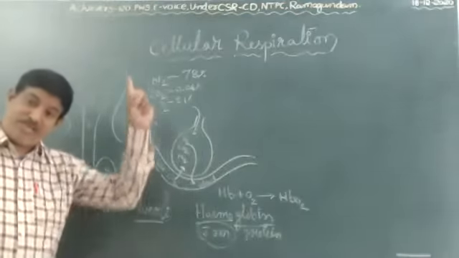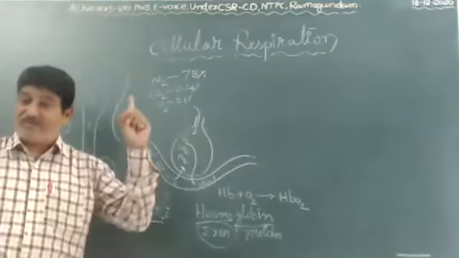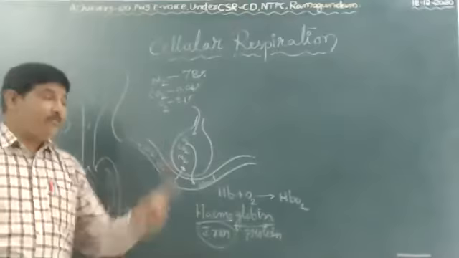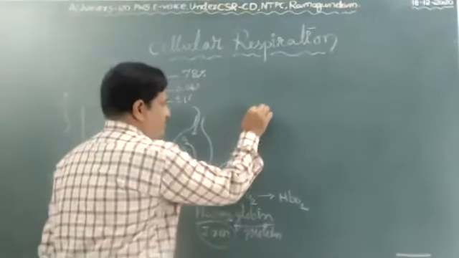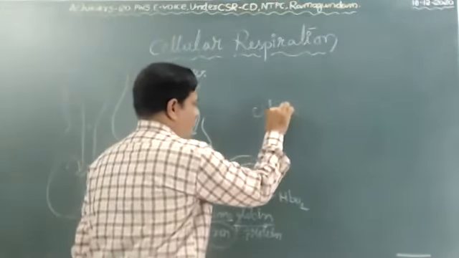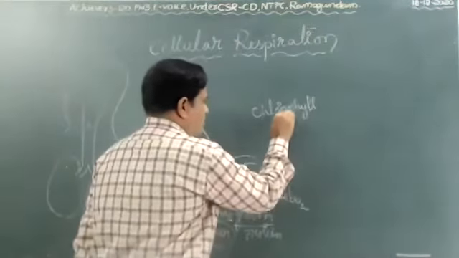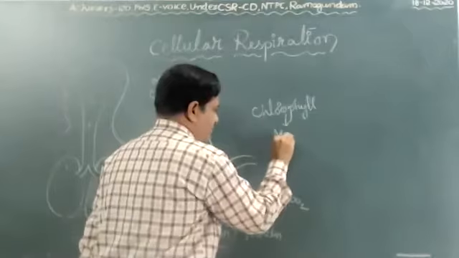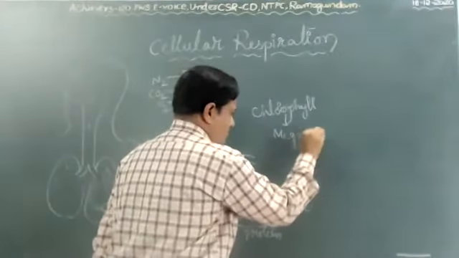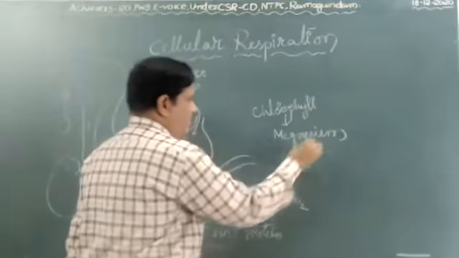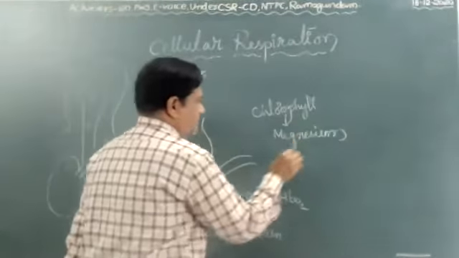Very important. Same in chlorophyll. In the chlorophyll pigment, the important element is magnesium. What is the element name? Magnesium.